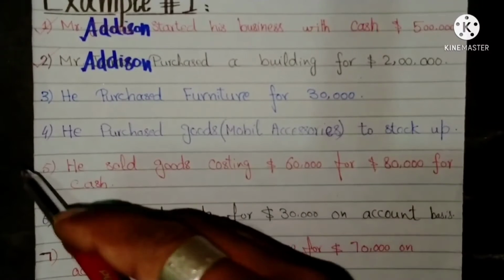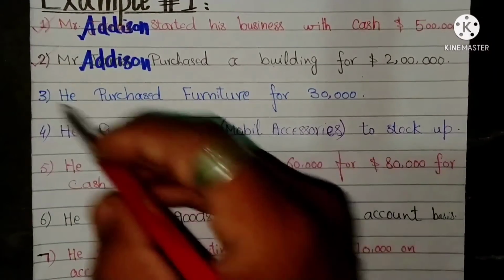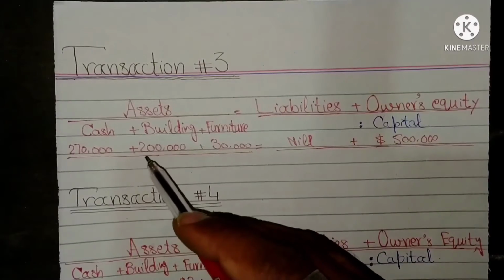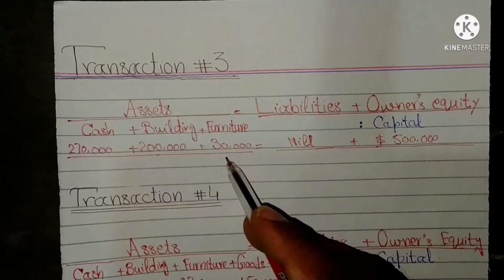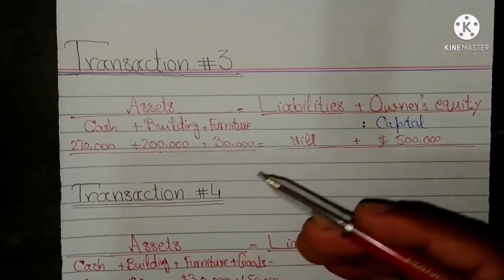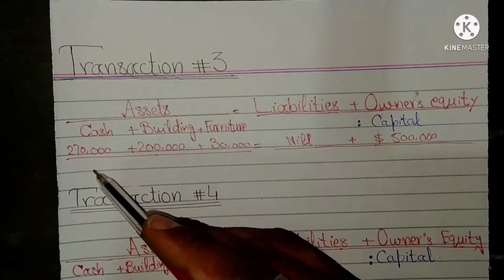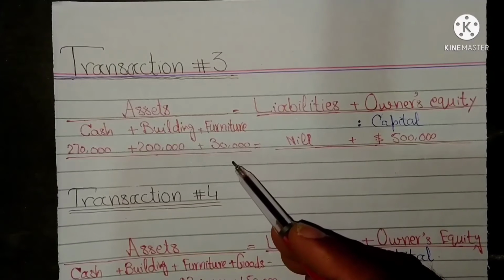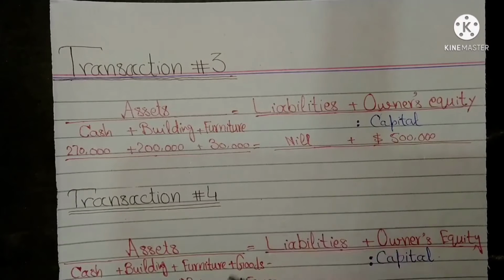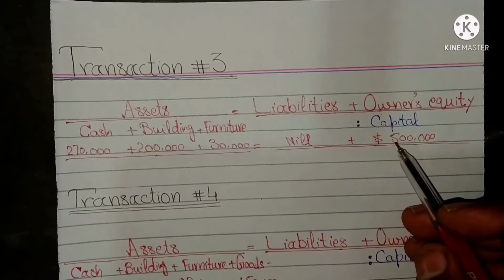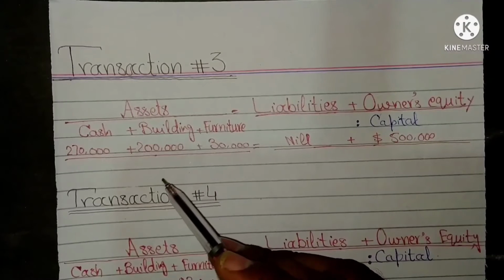The third transaction is he purchased furniture for $30,000. This transaction also brought two changes. Cash asset decreased by $30,000 and furniture, a new asset of $30,000, increased. Again, there is no change on the right side of the equation and cash asset is converted into a new asset, which is furniture.